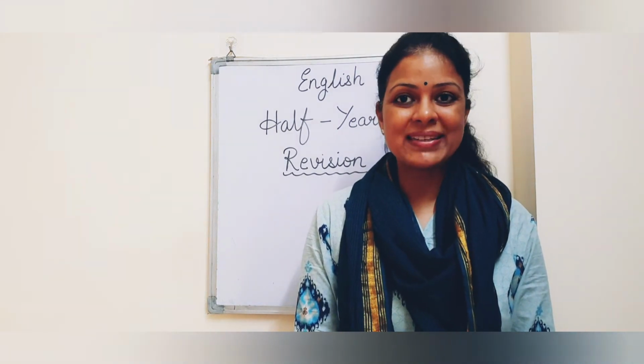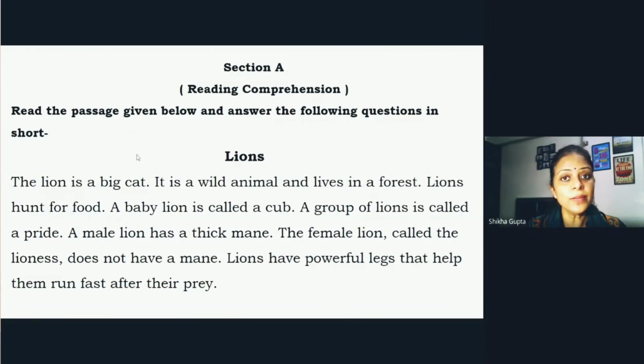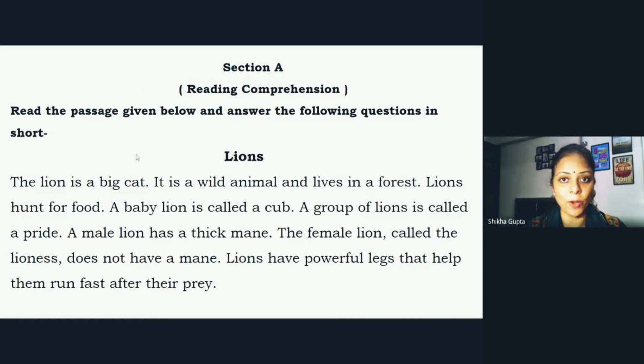So are you ready to revise? Let us start with section A. Children, your section A is reading comprehension, and you know what reading comprehension is. You get a passage and you have to read the passage very carefully and thoroughly. You can read aloud also, but you need to understand the passage and then answer the questions related to the passage. Now, let us begin with the passage.